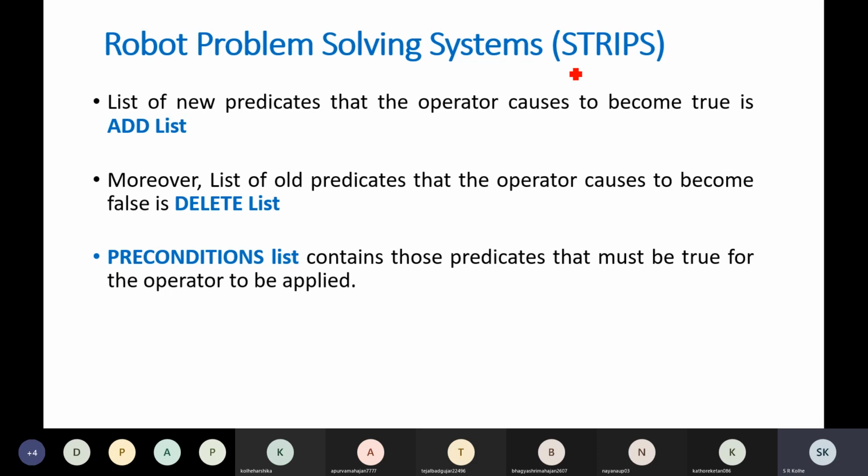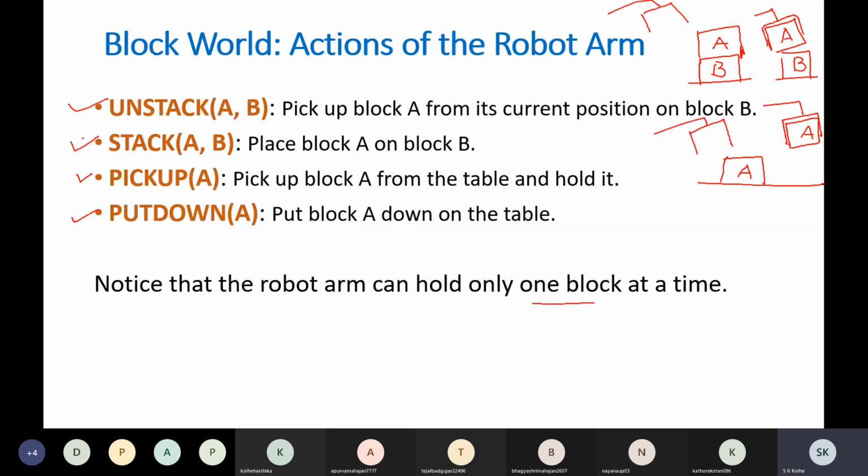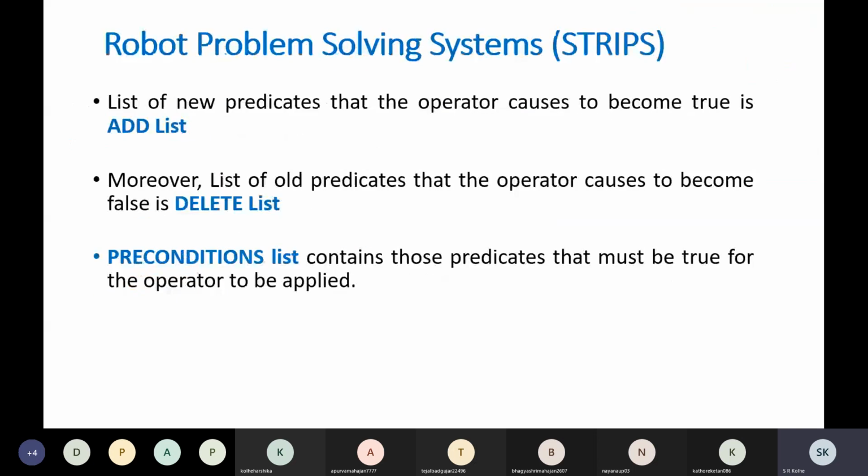Now, whenever we are going to define any operation, these operations like stack A B, pick up A, put down A, we are going to use three lists. The first list is, as I told you, the set of predicates which has to be true to perform that action. That means if you have to apply that rule, for example stack A B, then what is the necessary requirement? So that will be defined by the precondition list. The add list will define the list of new predicates that the operator causes to become true.